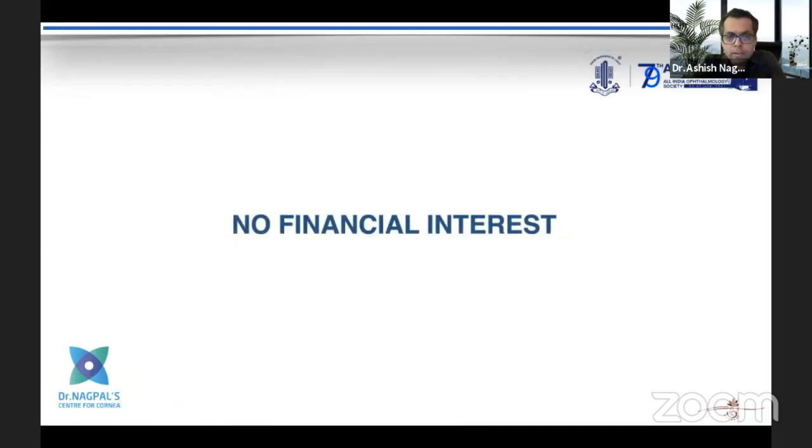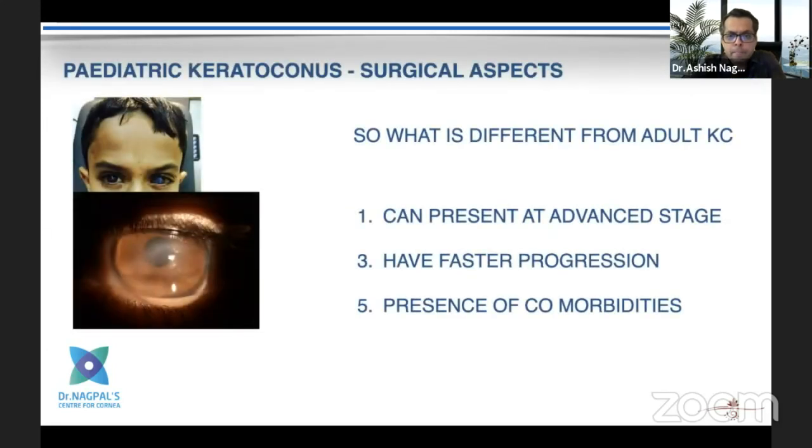Okay. So thank you, Dr. Rupal. I'll quickly go ahead with my presentation. For pediatric keratoconus, the whole concern is about how early we can diagnose. Alicia has given us nice tips. So the earlier we detect it, the better, because pediatric keratoconus usually presents at a much advanced stage with very fast progression. And of course, they are associated with many other comorbidities different from adults.